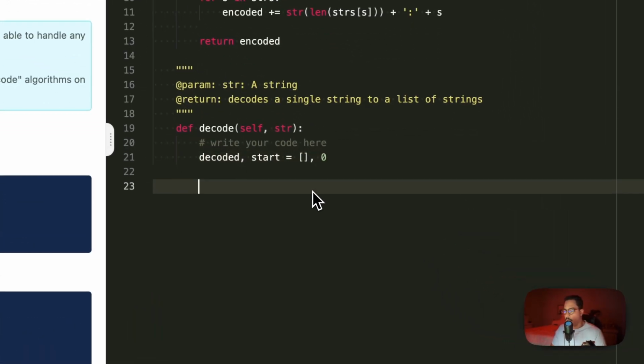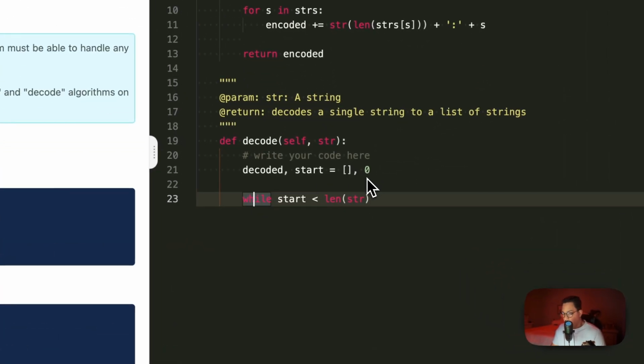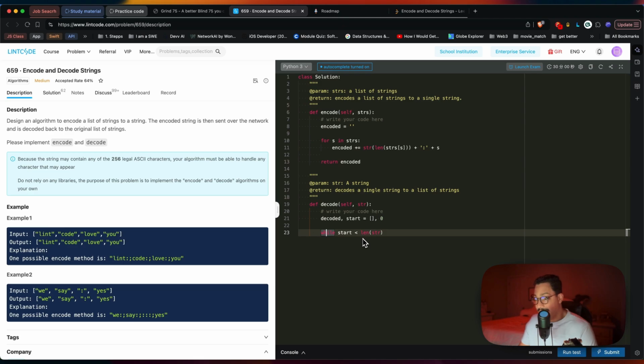What do we do now? Well, we have to iterate over our characters. But we have to find the delimiter. So first, we need to say, while the starting point is in bounds, or inside the string we're looking for, so this pointer that starts at 0 is less than the length of the string.